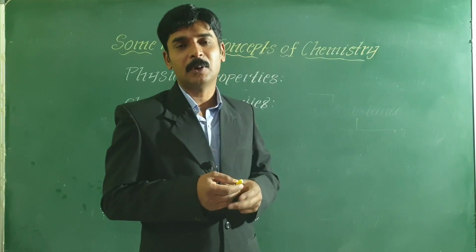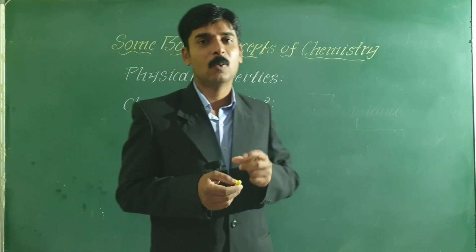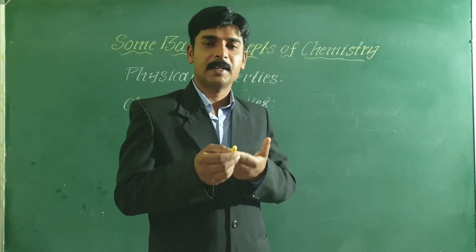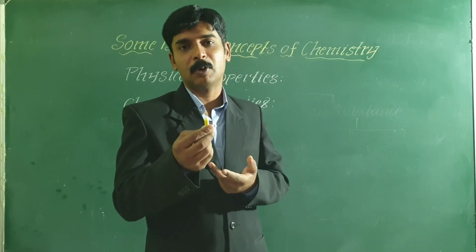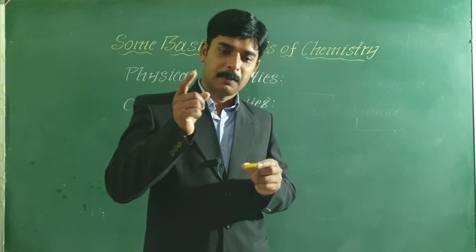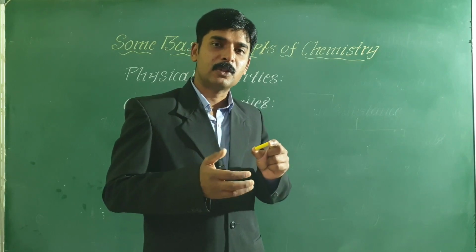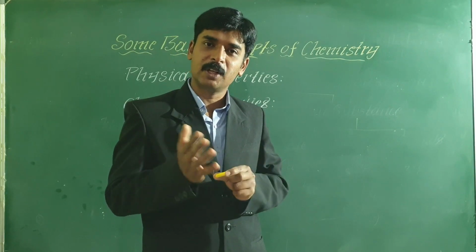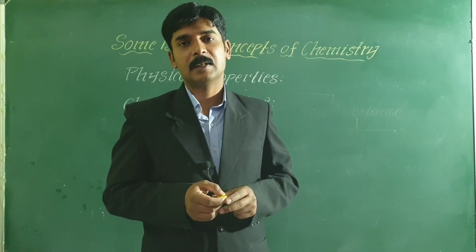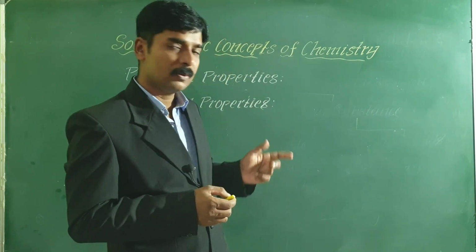So such properties are called chemical properties, the properties of the substances which can be measured and observed only by changing the composition of the substance. Examples: acidic property, basic property, oxidative property, reductive property, all these are chemical properties. So for physical properties, you will not change the composition of the substance, but to study the chemical properties of a substance, you must change the composition of the substance. So is this point clear to you? Okay. In the next class, we will study some of the laws of chemical combination, and this is all for today's class.